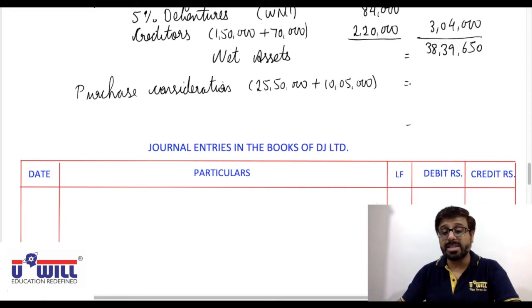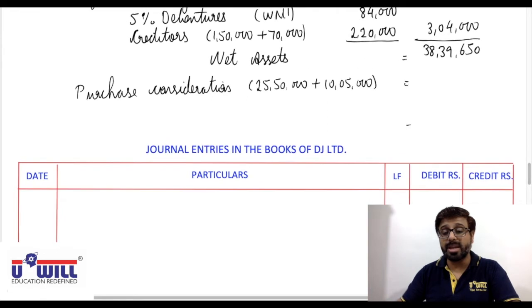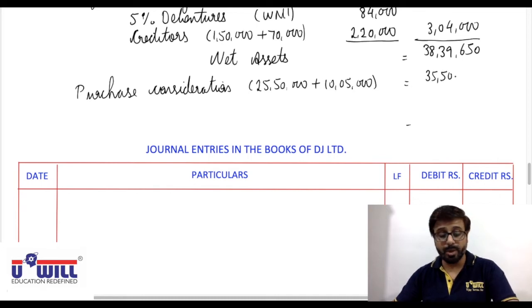So total purchase consideration for both the companies is 25,50,000 plus 10,05,000, that is 35,55,000.